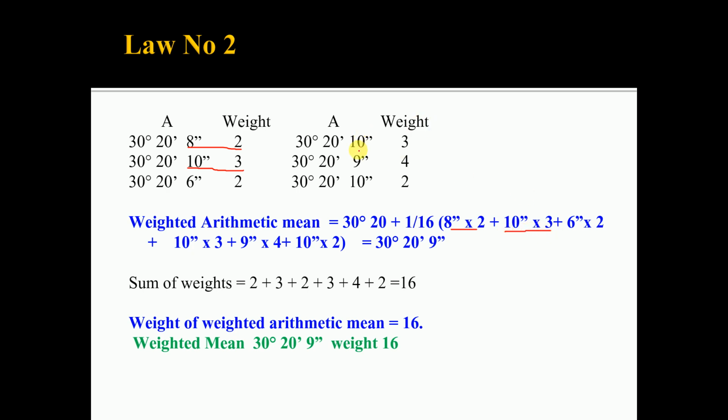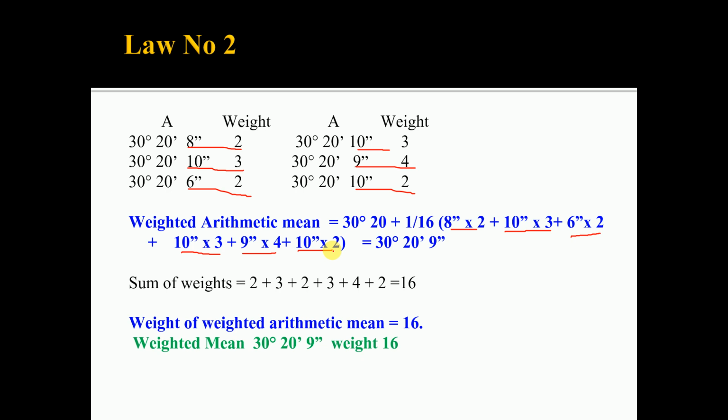For the third observation, 6 into 2. For the fourth one, 10 into 3. Then the fifth one, 9 into 4, and for the last one, 10 into 2.